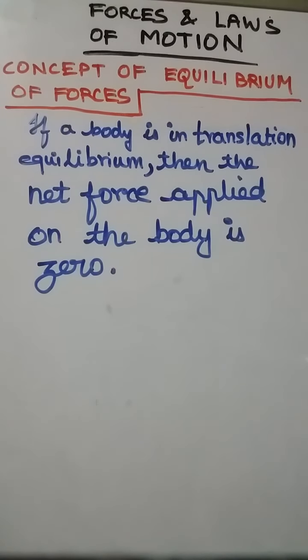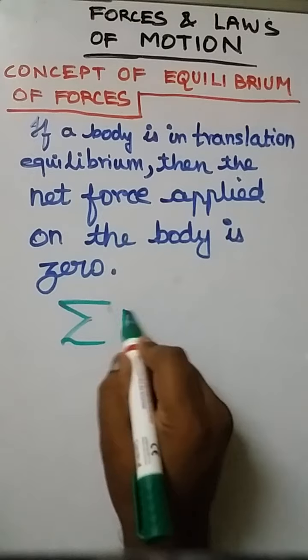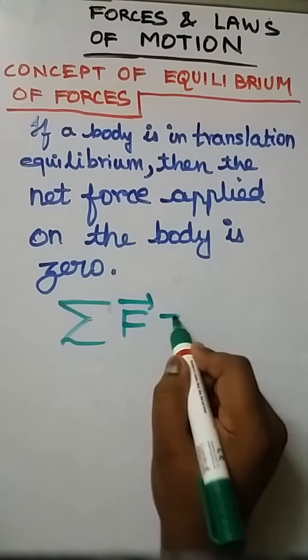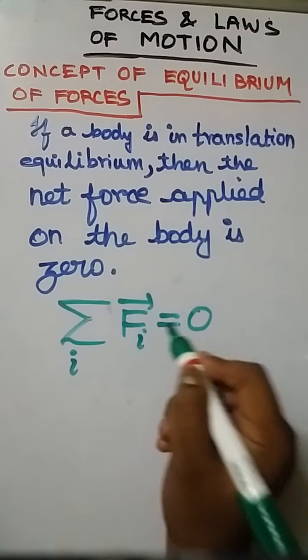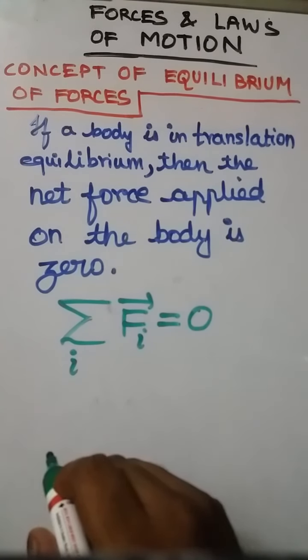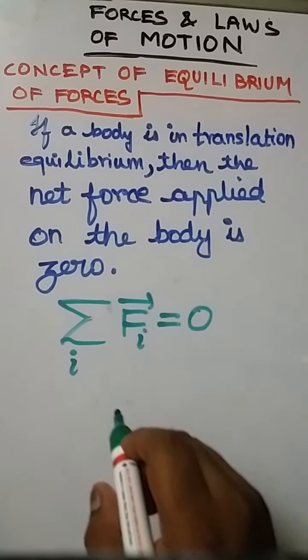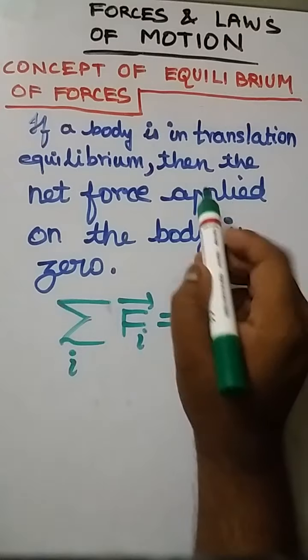Okay, so by notation we can write this as sigma F is 0, where i is running over all the forces, and Fi are all the forces acting on the body. So that's the condition of translational equilibrium.